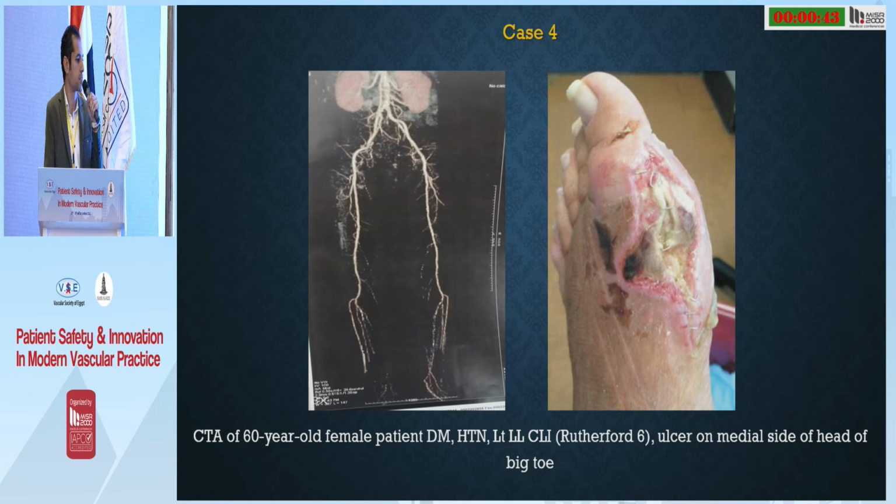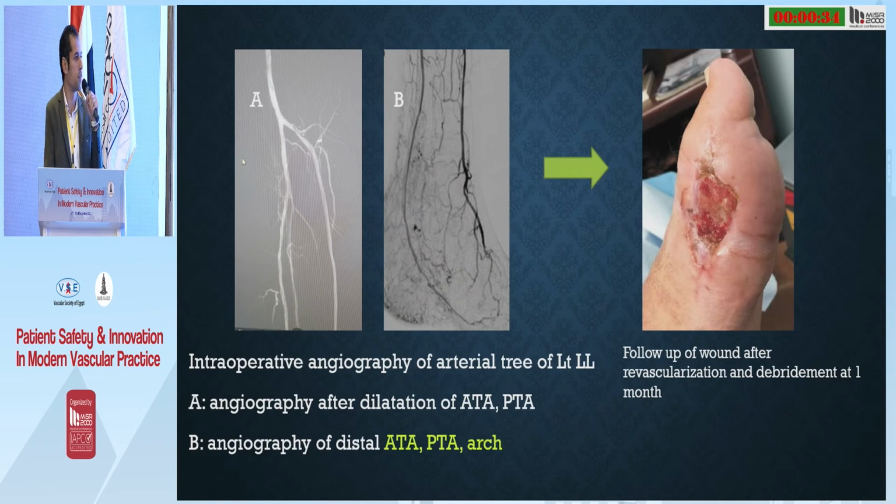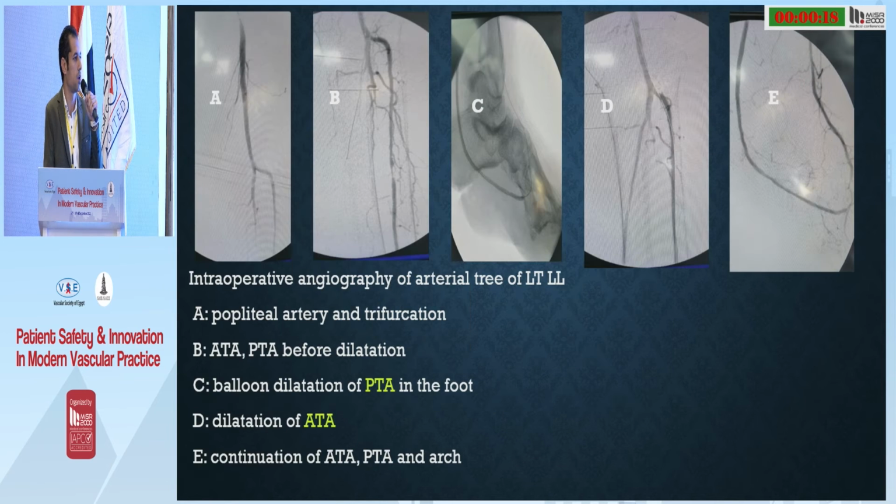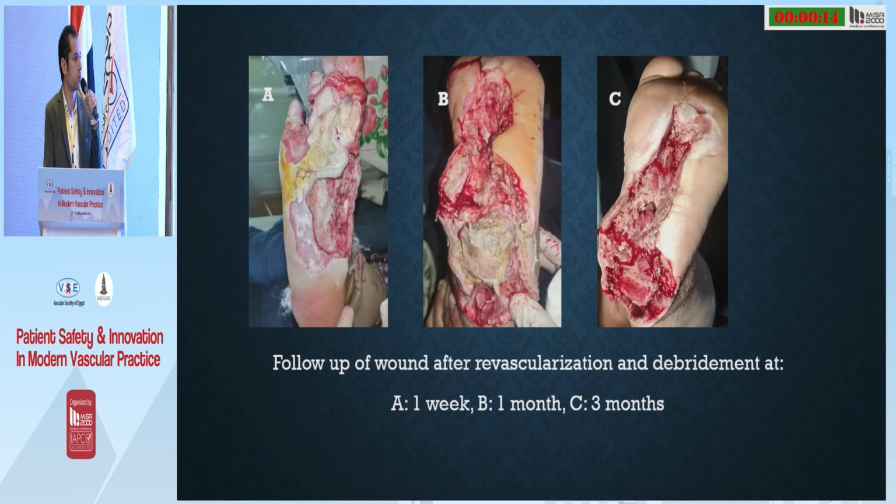Fourth case is a 60-year-old female patient, diabetic, hypertensive with left lower limb CLI, ulcer on the medial side of the head of big toe. Intraoperative angiography reveals dilatation of the anterior and the posterior tibial artery, and this is the wound at 1 month after revascularization and debridement. Fifth case is a 63-year-old female patient, diabetic, hypertensive with left lower limb CLI, Rutherford 6 with infected heel ulcer. We have done angioplasty to the anterior and the posterior tibial artery, and this is the wound after debridement at 1 week, 1 month, and 3 months.